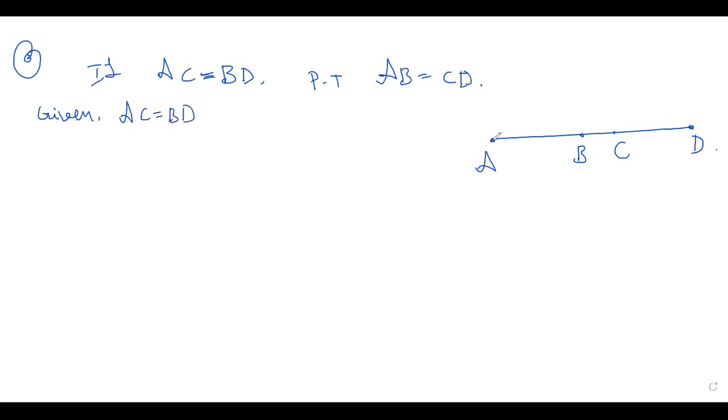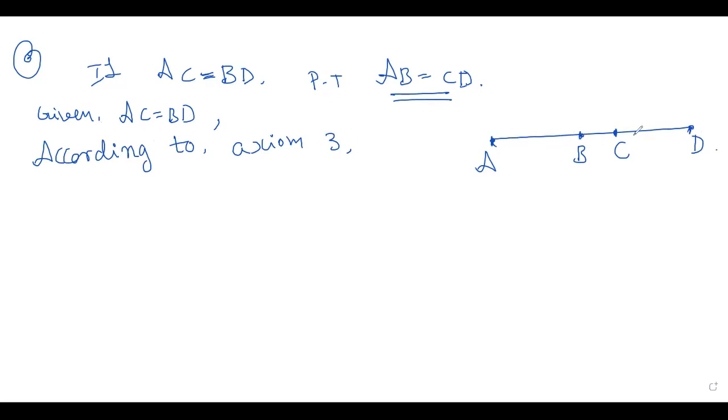See, which is AC? A from here to here. AC is equal to BD, from here to here. These two. Now do you understand? AC and BD, AC is equal to BD. So now children, according to Axiom 3, now you are going to prove AB is equal to CD.